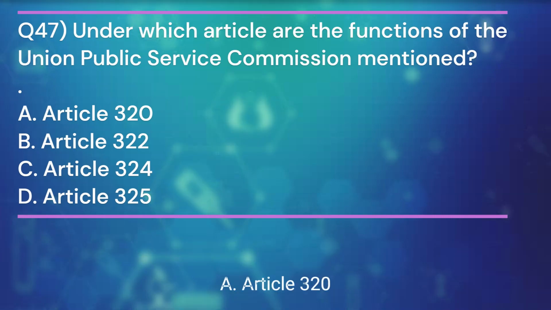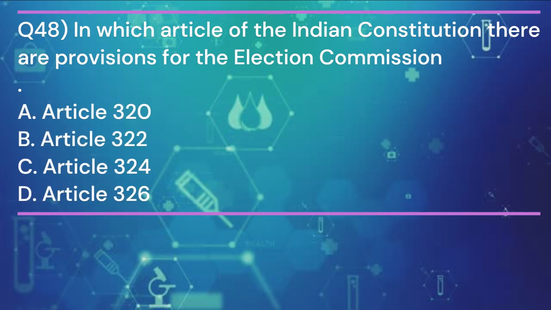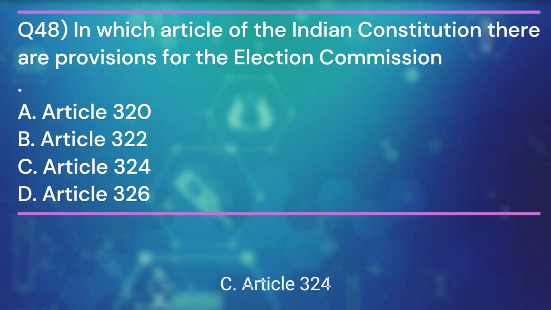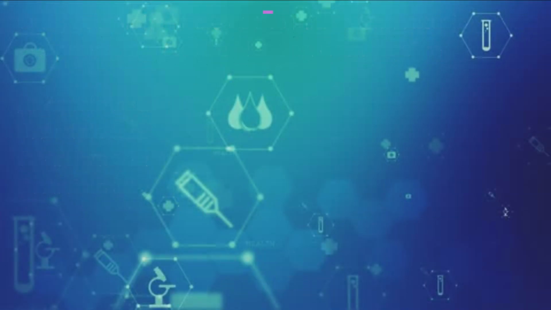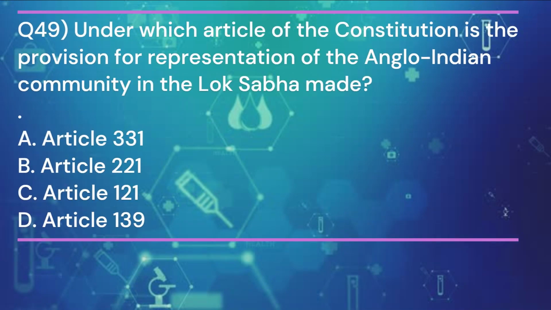Article 320. Question 48. In which article of the Indian Constitution there are provisions for the Election Commission? And the answer is C. Article 324. Question 49. Under which article of the Constitution is the provision for representation of the Anglo-Indian community in the Lok Sabha made? And the answer is A.